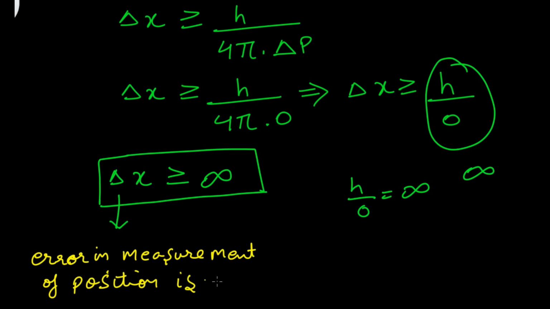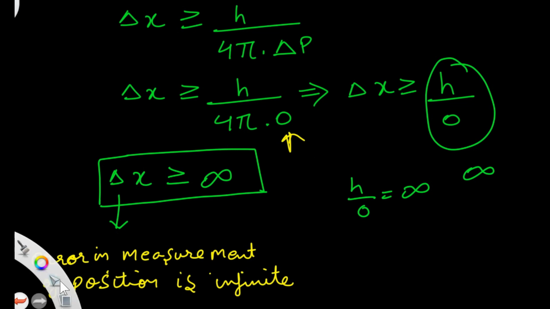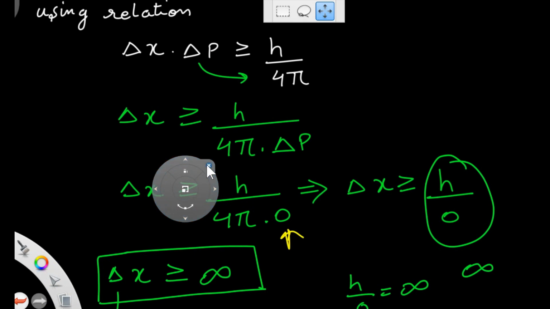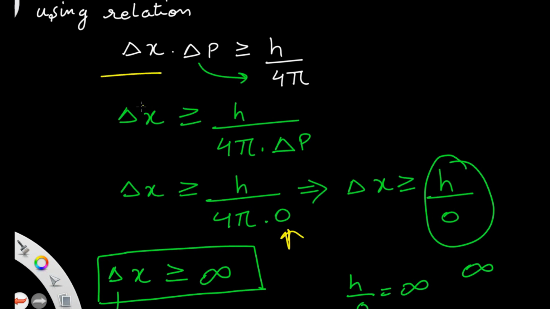Is infinite. It means error in measurement of position will be infinite. If you know the exact momentum, then delta p will become 0. As soon as delta p is 0, delta x value will be infinite. So now look at the relation again. This was the relation. If you know delta p is 0, then delta x will be infinite.